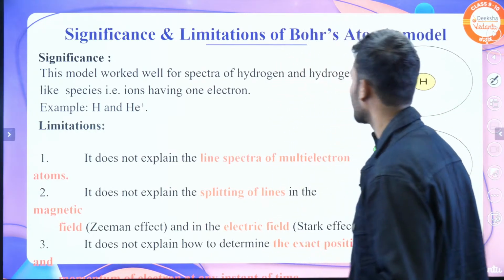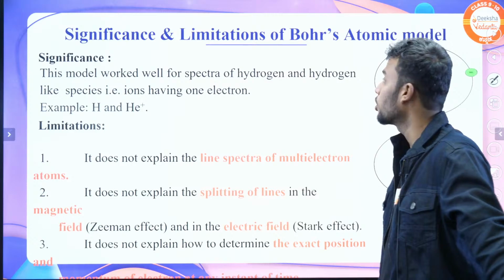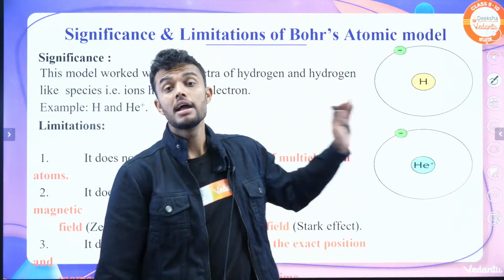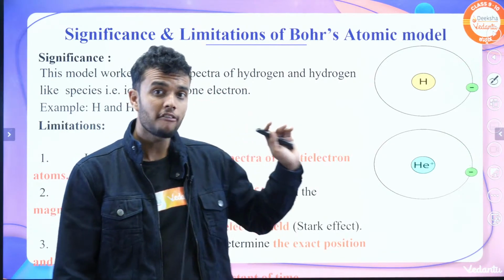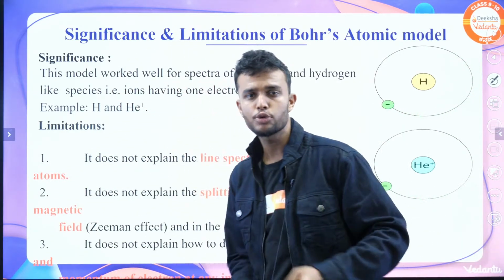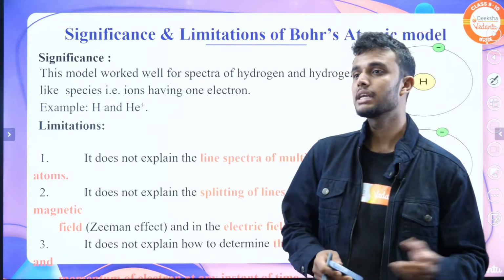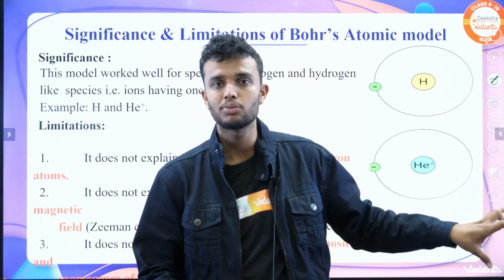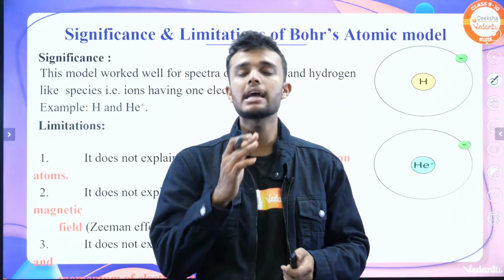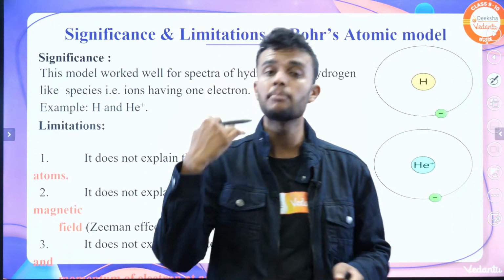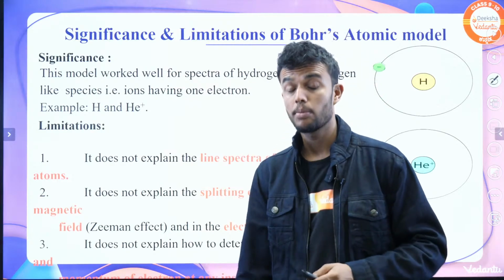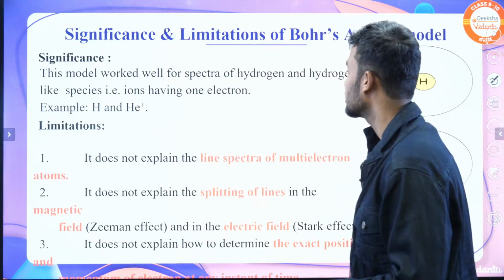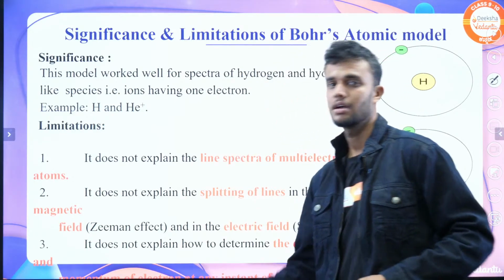Next is the significance. The significance of Bohr's model is that this model worked well. It explains neatly the spectra of hydrogen and hydrogen-like species. Spectra give some lines about a compound, explaining the compound.